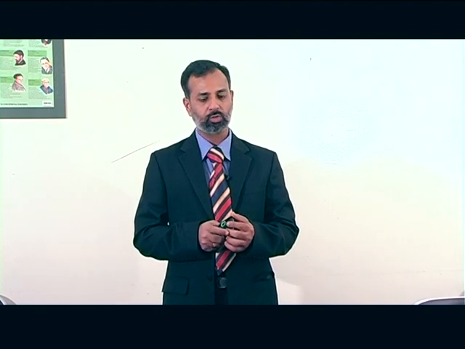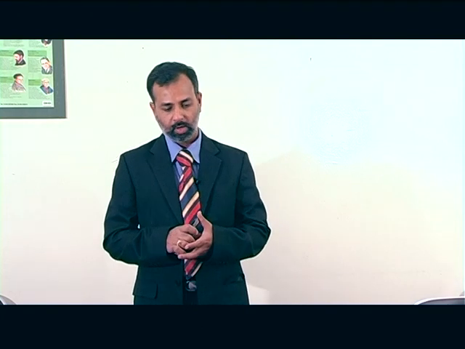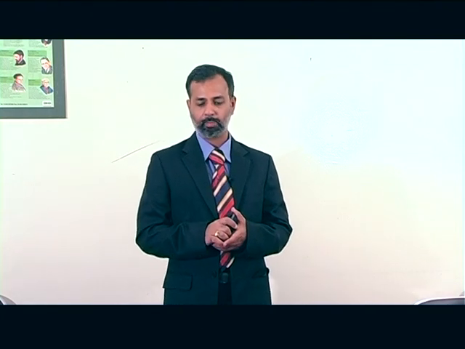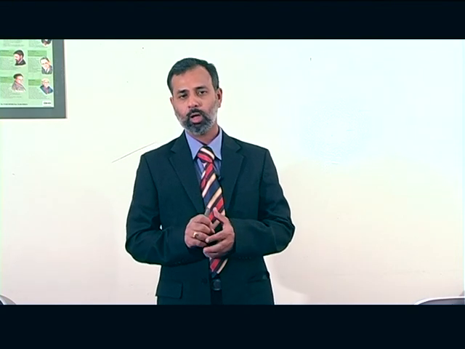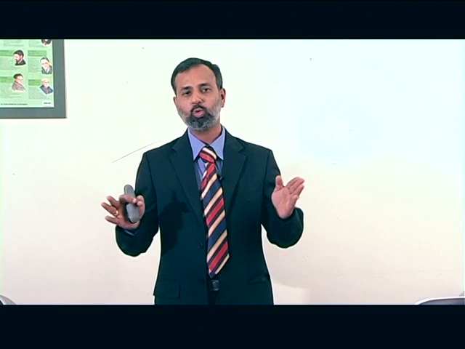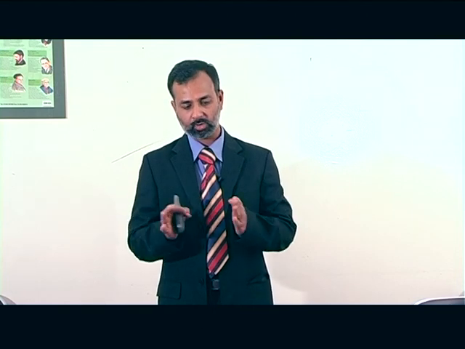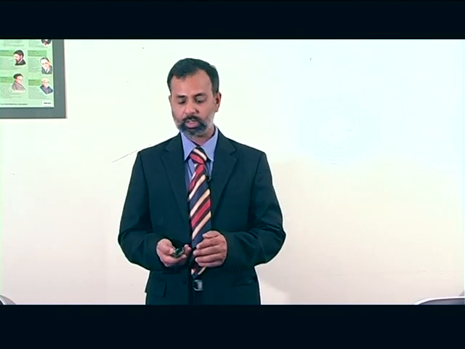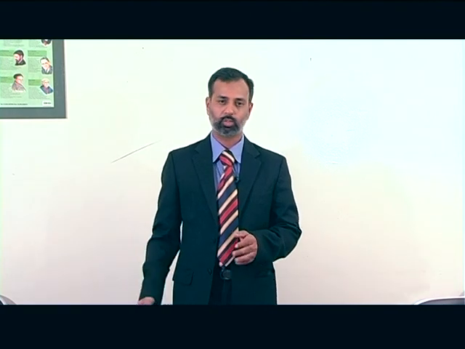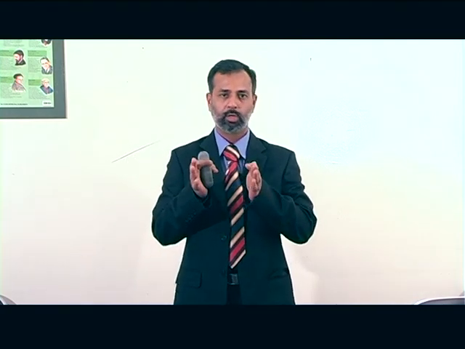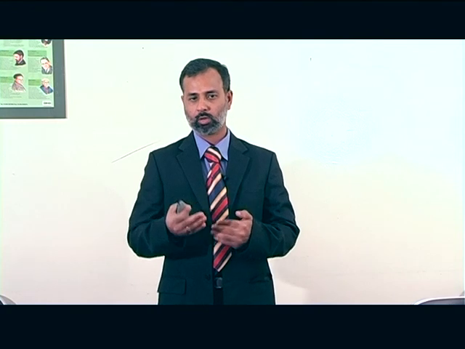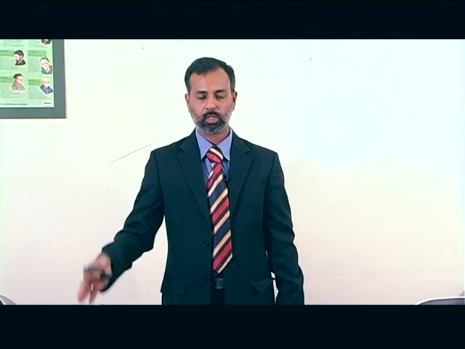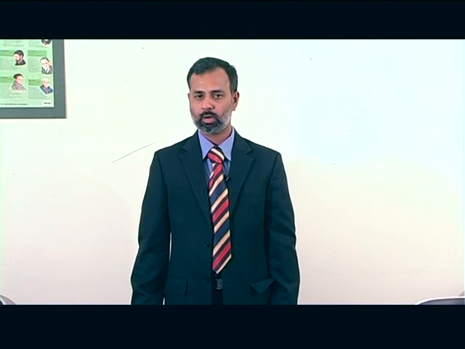A contract is discharged, terminated, when the rights and obligations created by it come to an end. Whenever the rights and obligations arising due to a contract come to an end, we can say that contract is discharged. A contract is discharged by the following ways. The normal way of discharging a contract is by performance. In addition to that, there are other ways in which a contract is also discharged.